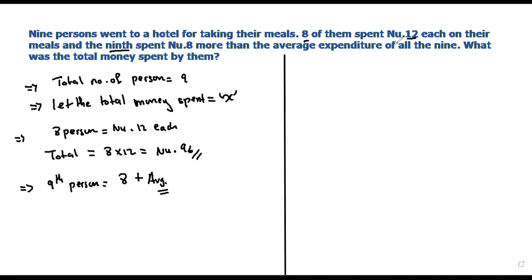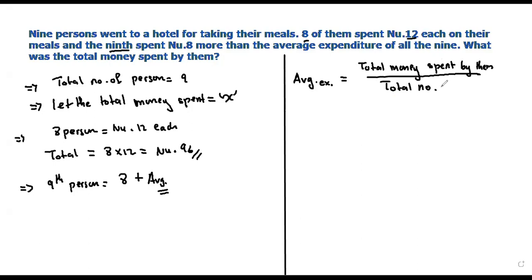The question was asking us to find the total money spent by them. So we know the formula of average: the average expenditure is equal to the total money spent by them divided by the total number of people.